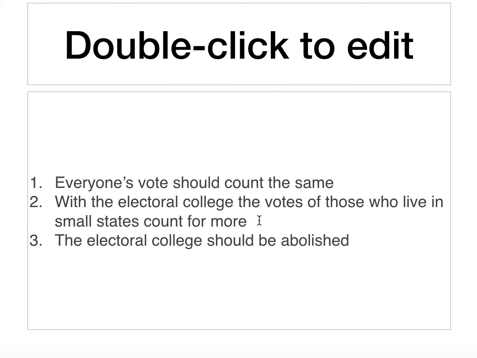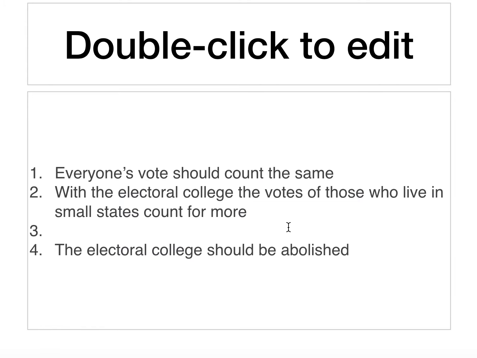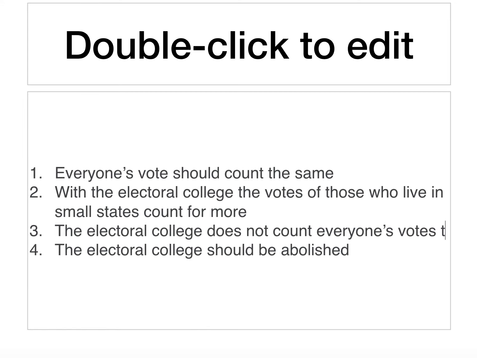And what I'd like to suggest is that we can make the conclusion follow even more clearly in a logical way if we interject a little intermediate conclusion here. So if it's true that the Electoral College counts the votes of those who live in smaller states for more than those who live in larger states, then it would follow that the Electoral College does not count everyone's votes the same.